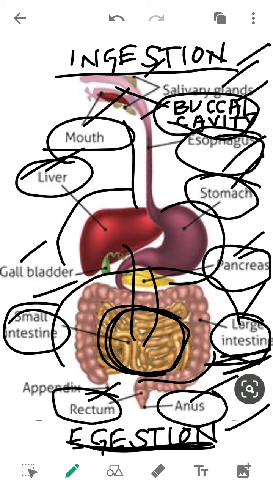This much, students. Through this diagram, I have tried to make you understand about our digestive system or our alimentary canal. You can put your doubts in our group.